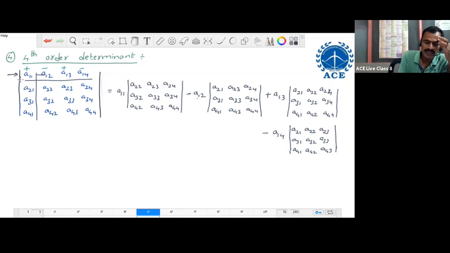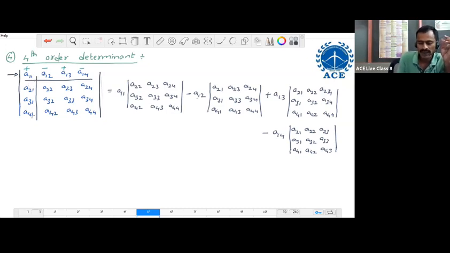So the expansion of one fourth order determinant is the same as the expansion of 4 third order determinants, because along any row or along any column we can find 4 elements. Each element is multiplied by a lower order determinant only. If it is fourth order, its immediate lower order is third order only.